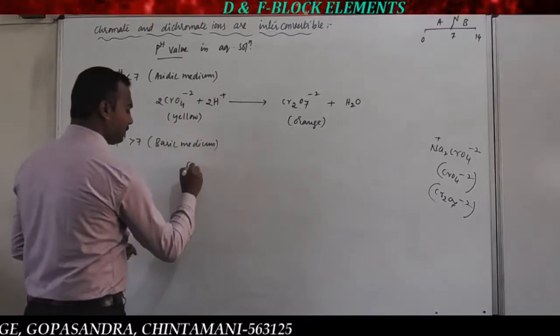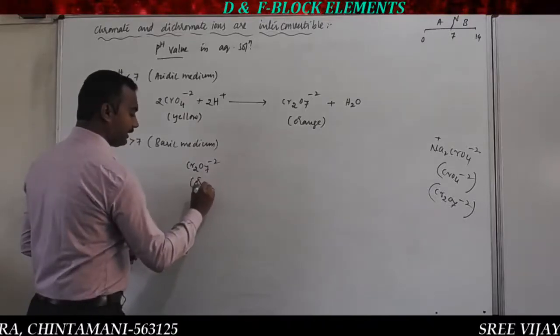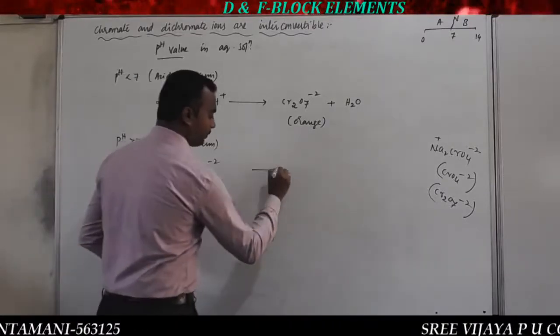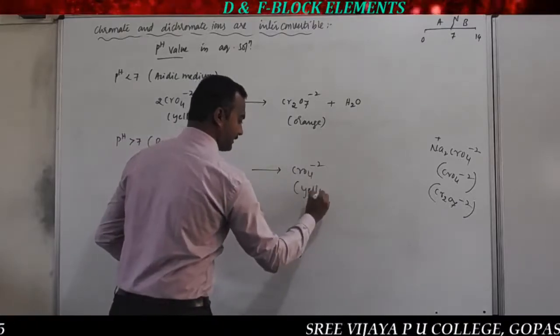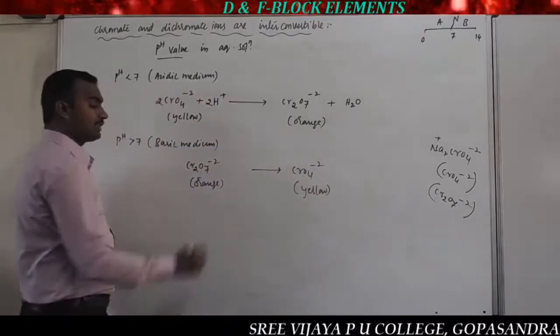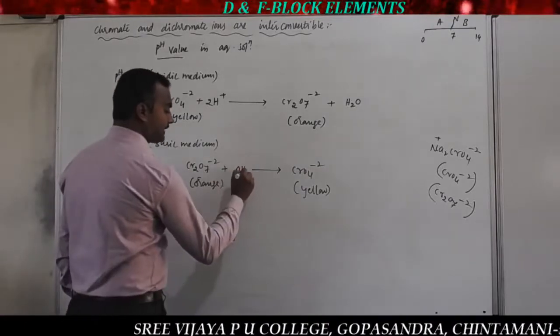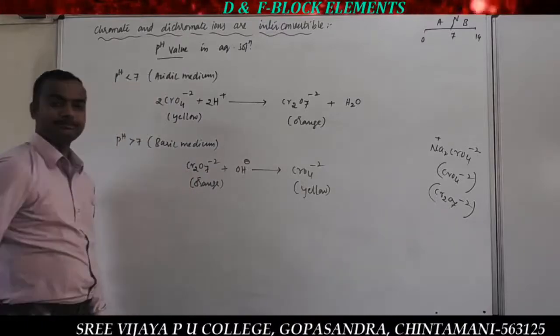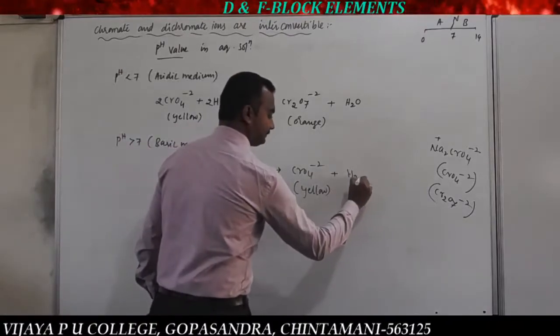That is, dichromate, Cr2O7 2-, which color? Orange color. Dichromate ion is converted into chromate ion, that is CrO4 2-. What is the color here? This is the yellow color. In which solution? That is in basic solution or alkali solution, we say. So alkali or base means we will take OH minus, basic medium. So what should come? The remaining water should come.